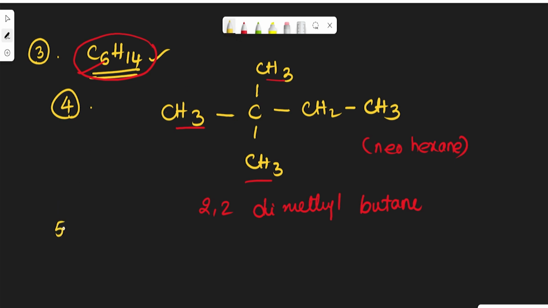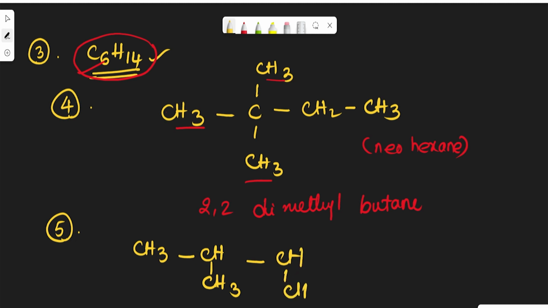And the fifth compound, CH3, CH3, CH3 and CH3. See here 1, 2, 3, 4, 5, 6. Here also the same molecular formula. The name of the compound: at the second and third position a methyl group is there.